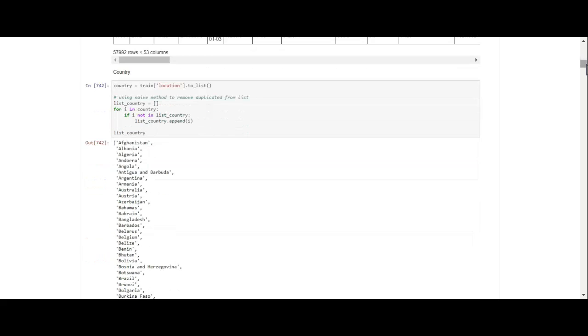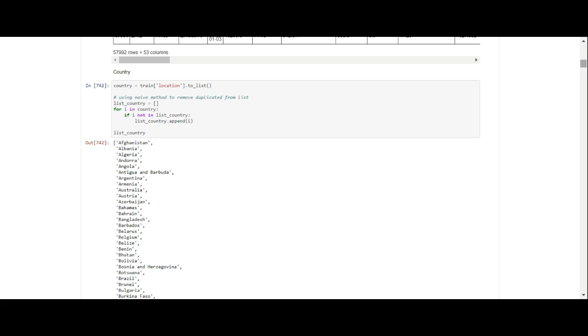So now what you want to do is see how many countries this data set is analyzing. And so what we do is we make a list. You can probably do this for other things as well. If you ever have a column that's got a lot of data in it, then you can use this code to make a list to get the column of the data. So that's a good idea. And then we make a list, and what we do is if a country is not already in the list, then it will be appended to the list. So that's how they do it.